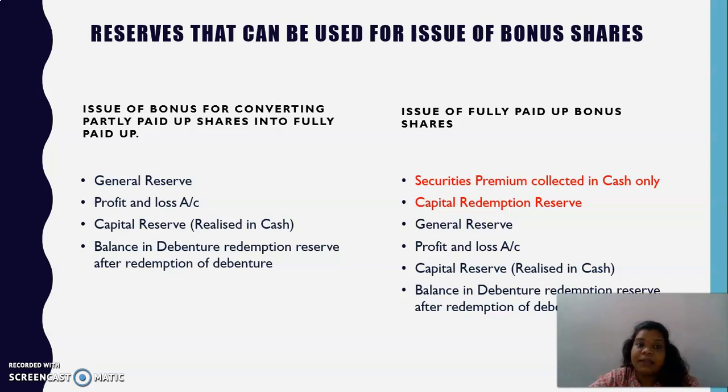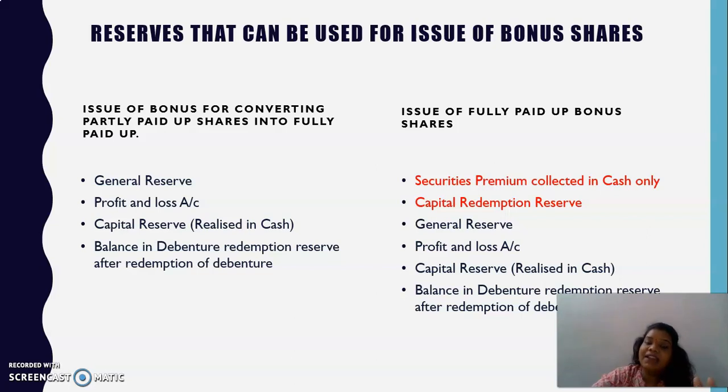Now for converting partly paid up shares into fully paid up, the following reserves can be used: general reserve, your P&L account, your capital reserve which is realized in cash, and if you have any balance in the debenture redemption reserve. Remember, debenture redemption reserve can be used only after redemption of the debentures. Matlab, if you have any pending amount still in the debenture redemption reserve, you can utilize such amount for the issue of bonus for converting partly paid up into fully paid up.